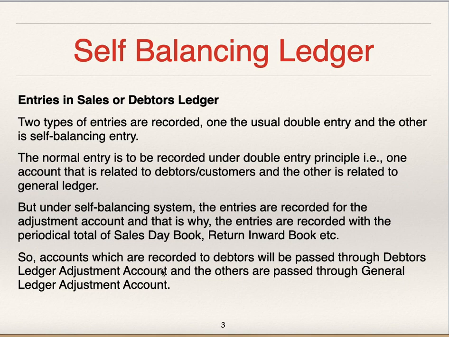So, accounts which are recorded to debtors will be passed through debtors ledger adjustment account, and others are passed through general ledger adjustment account. Only two accounts, debtors ledger adjustment account and general ledger adjustment account. Accounts related to debtors, that is customers, are passed through debtors ledger adjustment account, and remaining all accounts are passed through general ledger adjustment account.